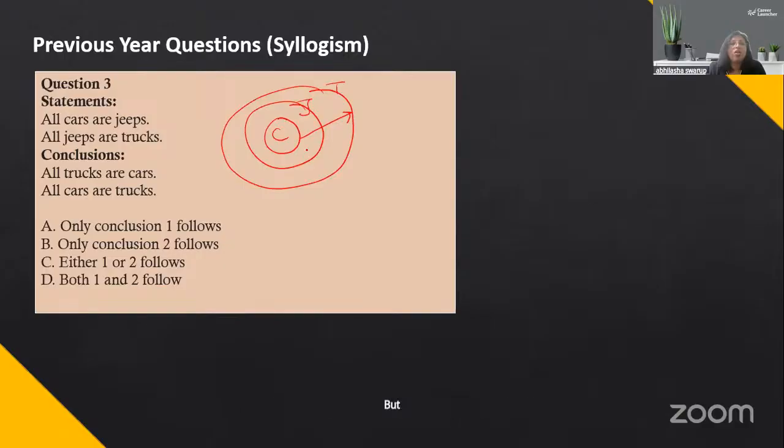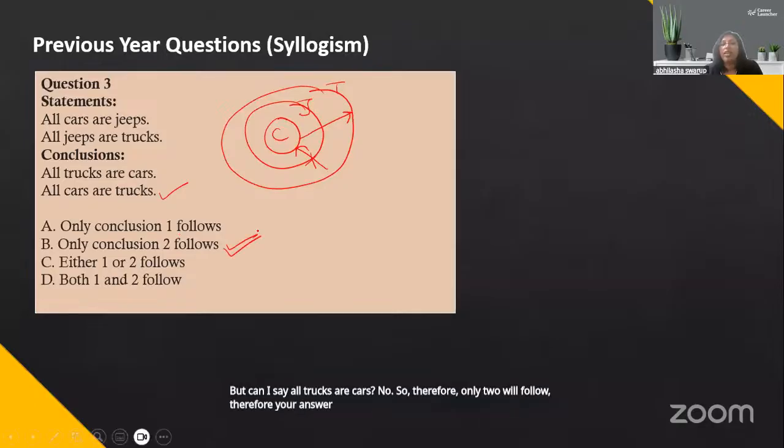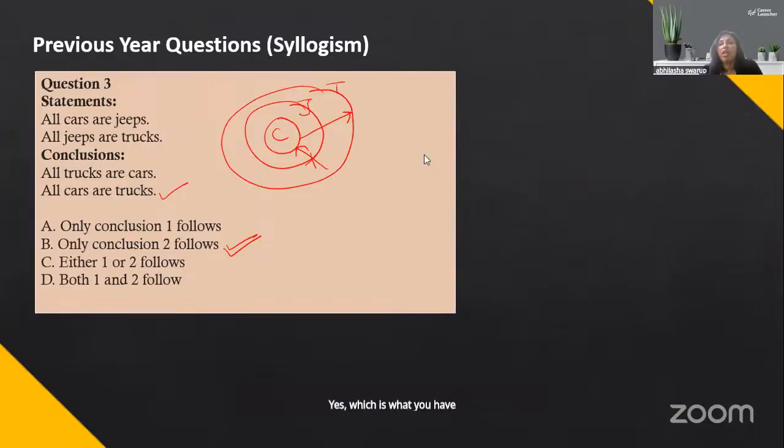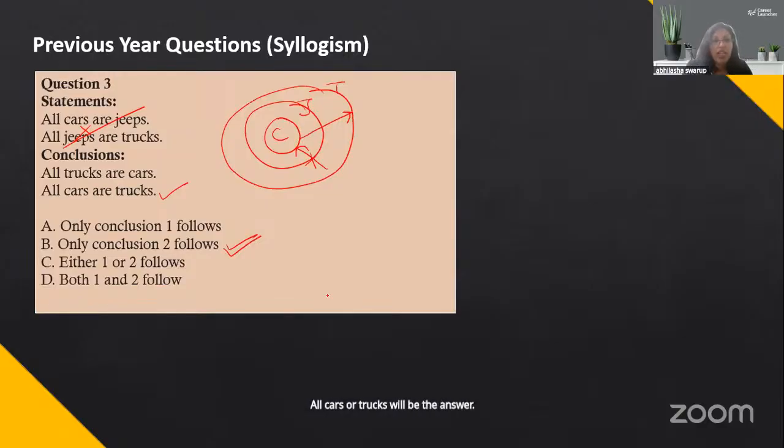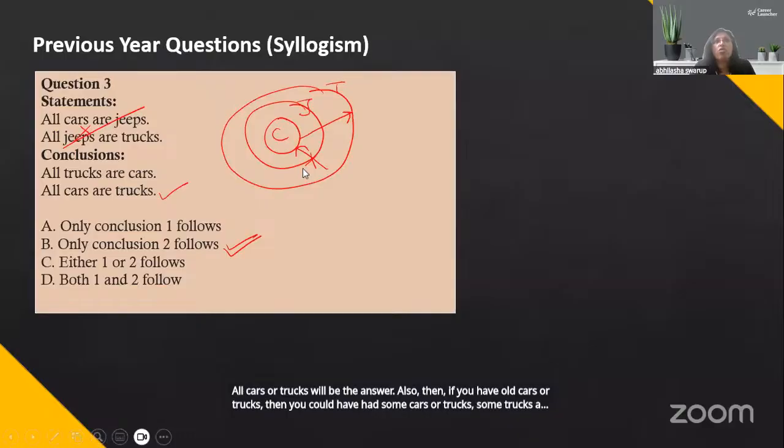But can I say all trucks are cars? No. So therefore only two will follow. Therefore your answer should be B. Yes, which is what you have given me. I hope you've understood why all trucks are cars will be invalid. Look at this diagram itself. And also if I were to solve this through rules, jeeps is distributed here, you cut it out, all cars are trucks will be the answer. Also then if you have all cars are trucks, then you could have some cars are trucks, some trucks are cars also.